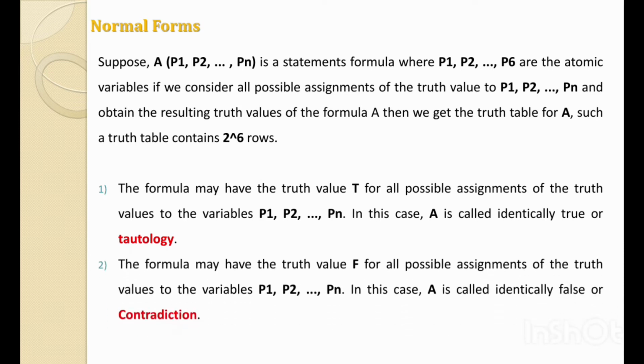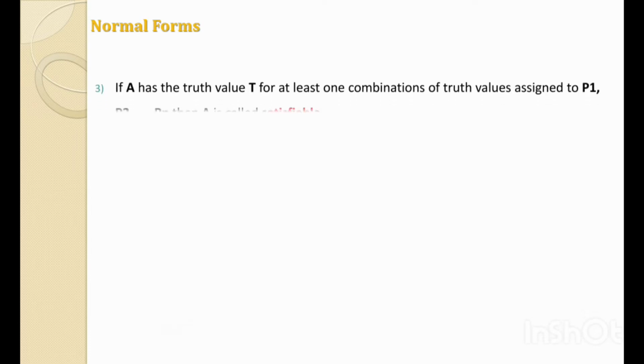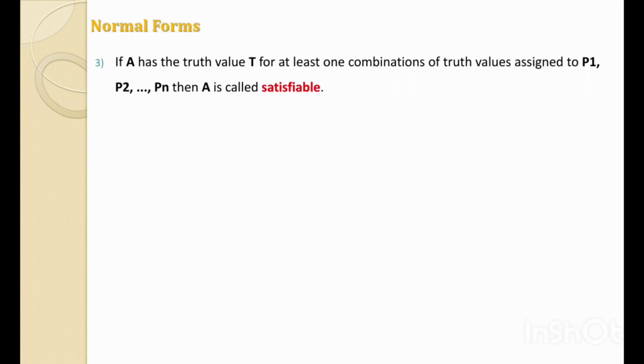Similarly, if the formula has the truth value false, that is F, for all possible assignments of the truth values to the variables, then the statement formula A is called identically false or contradiction. And the third term: if the statement formula A has the truth value T for at least one combination of the truth values assigned to P1, P2 up to Pn, these atomic variables, then the statement formula A is called satisfiable.